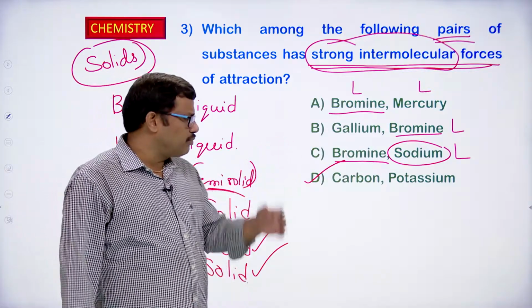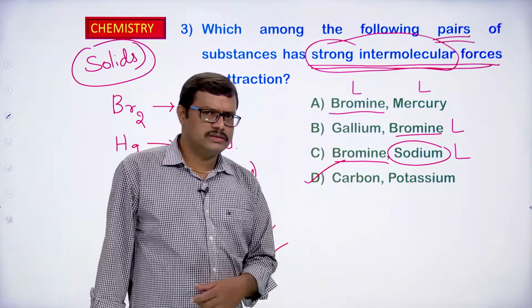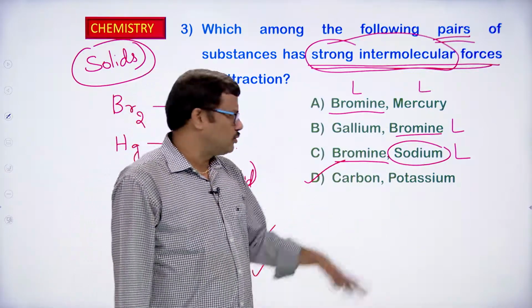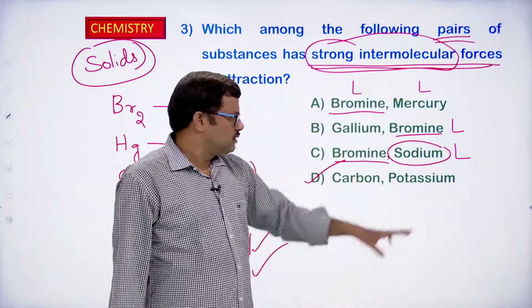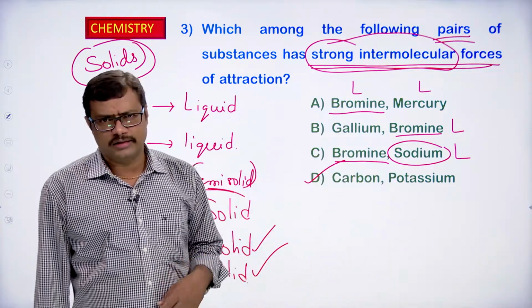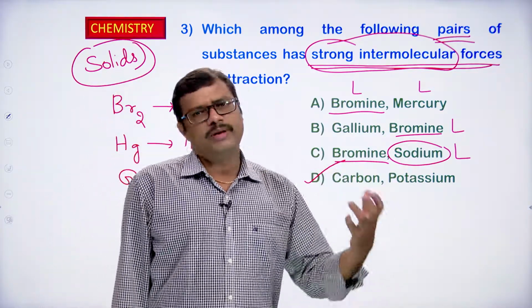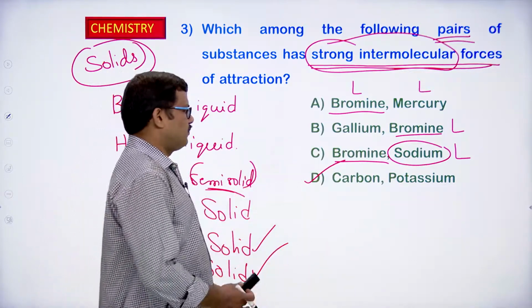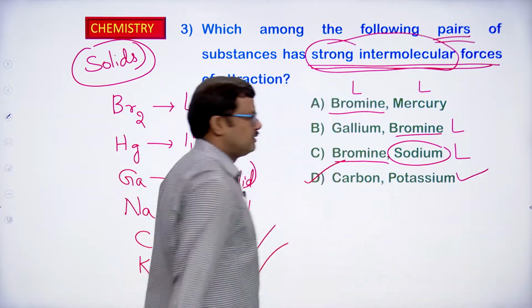When you look at option D, carbon in nature exists in solid form, potassium is a metal, it is also going to exist in the form of solid. Sodium and potassium both are metals, so they exist in the solid form in nature. So option 4, carbon, potassium, is the correct answer.